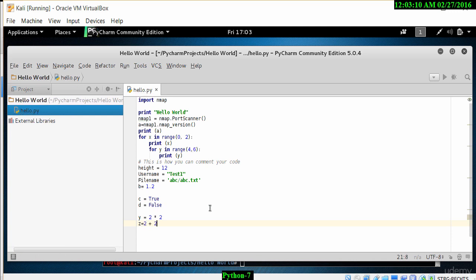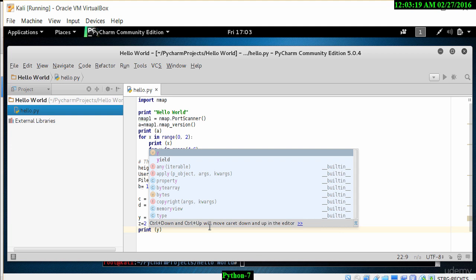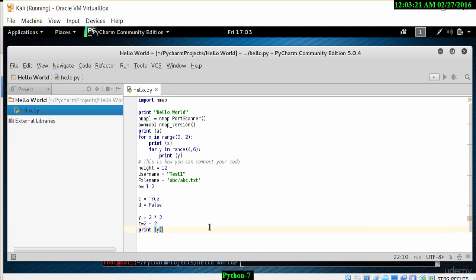Just put some spaces here. Now to print this out, I can print y, and let's also print z.